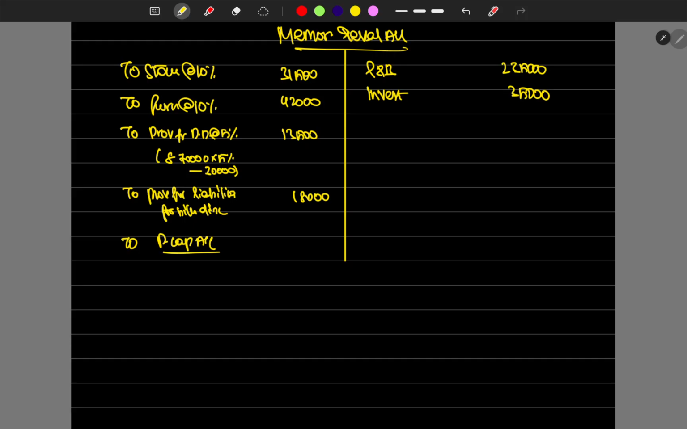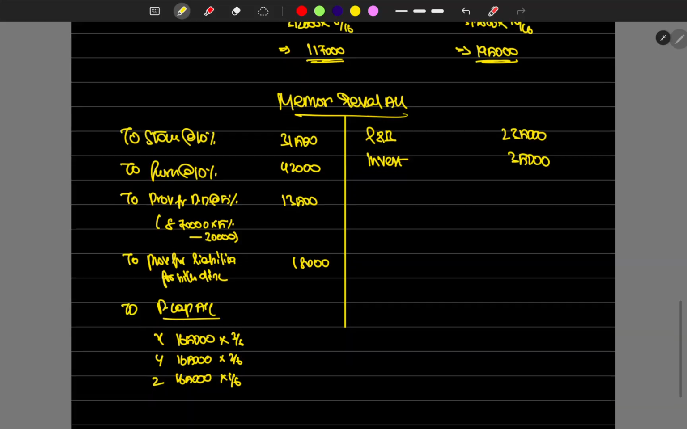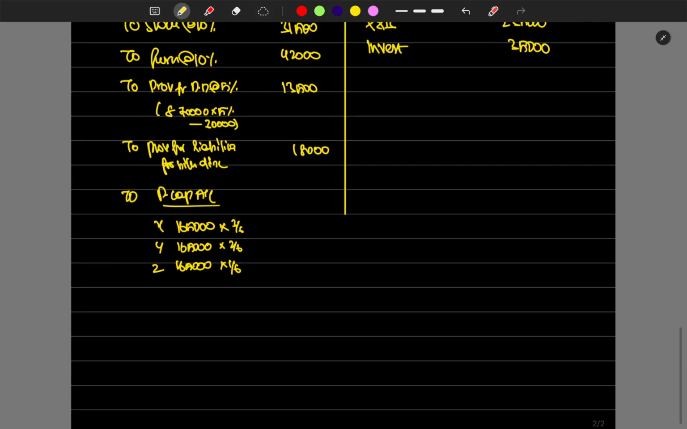So how much is the revaluation profit? 2,35,000 plus 35,000 minus 31,500 minus 42,000 minus 13,500 minus 18,000. So 1,65,000 for X, Y, Z. What's the old PSR? 3 by 6, 2 by 6, 1 by 6, right? Yes. So let's quickly calculate this. 1,65,000 into 3 by 6, which is 82,500.